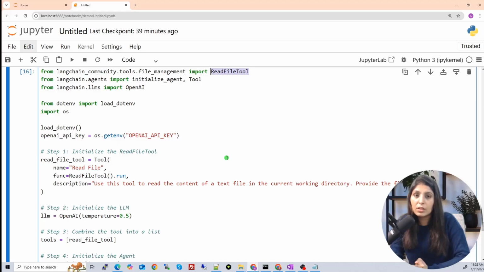So guys, I have shared the link of this notebook in my description section. You can get this code from there. So today we have learned the basics, how to create tools and various tools and agents. In my next tutorial, we will create a chatbot and we will try to use multiple tools together. We will provide multiple tools together to an agent and we'll try to make an intelligent chatbot.